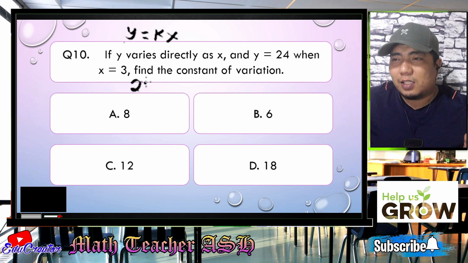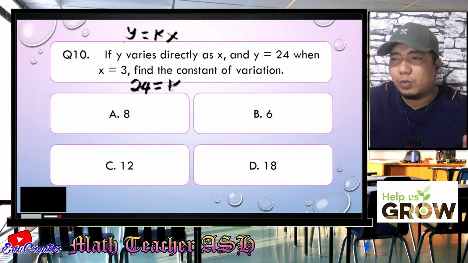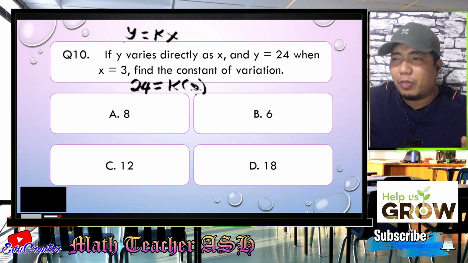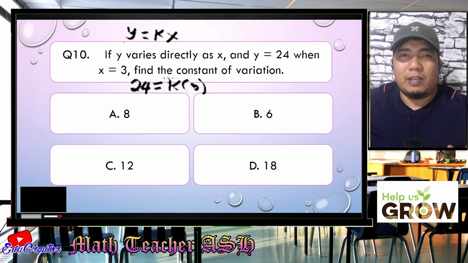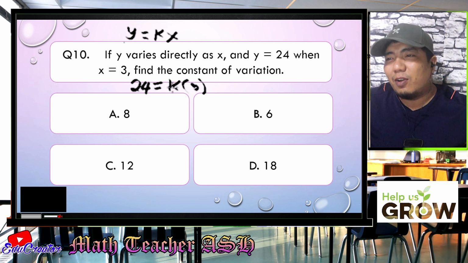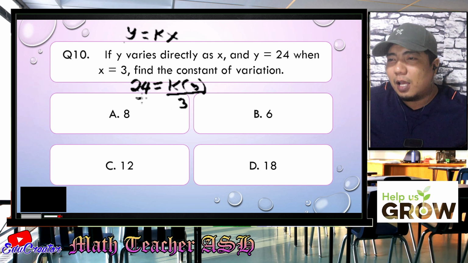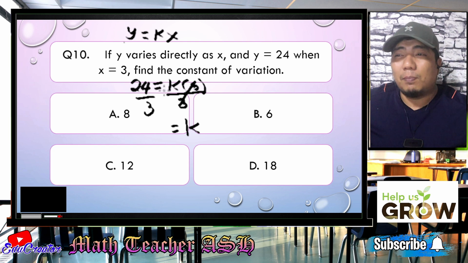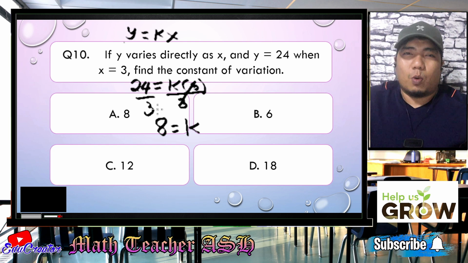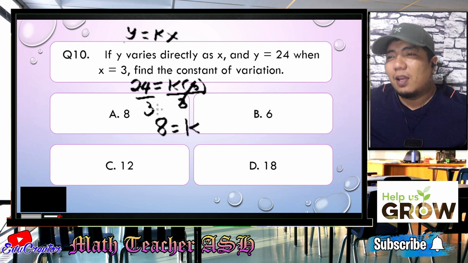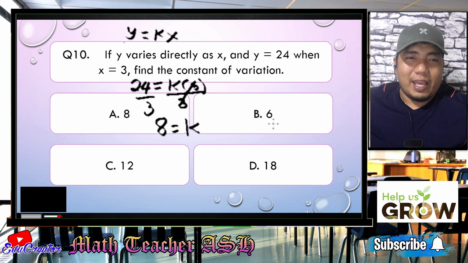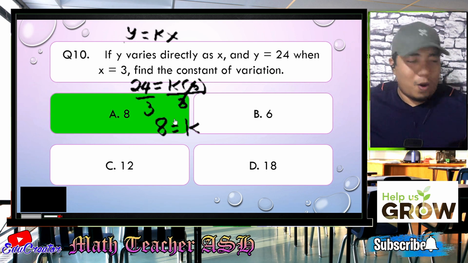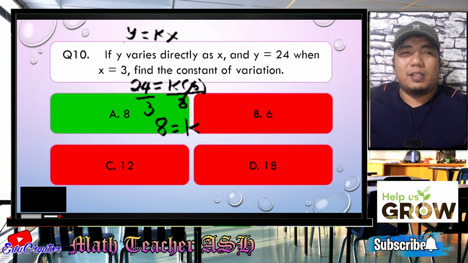That will give us 24 is equal to K multiplied by 3. If we are asked to find the value of K, we just divide both sides by 3, canceling this one, giving us the value of K, which is 24 over 3. If we simplify that, 24 divided by 3 is equal to 8. So the correct answer for this given question is letter A. Now let's check whether we are correct. Alright. Easy, right? Very easy, my dear math learners.